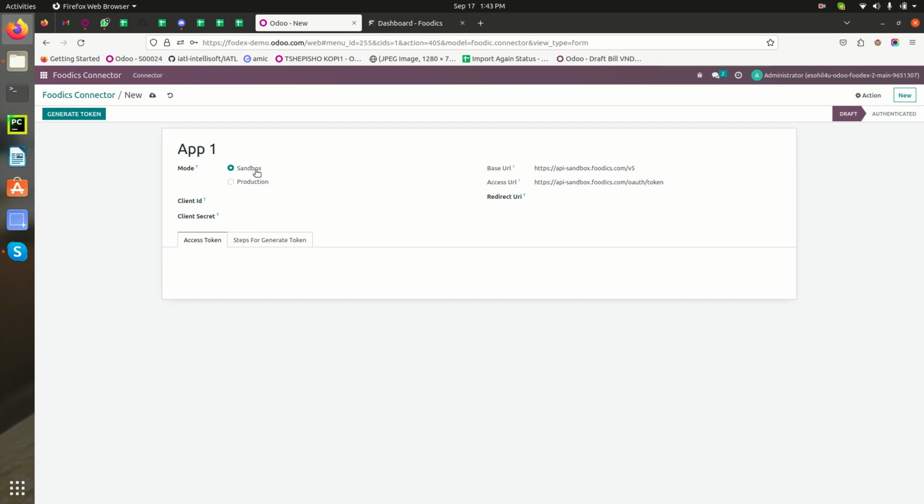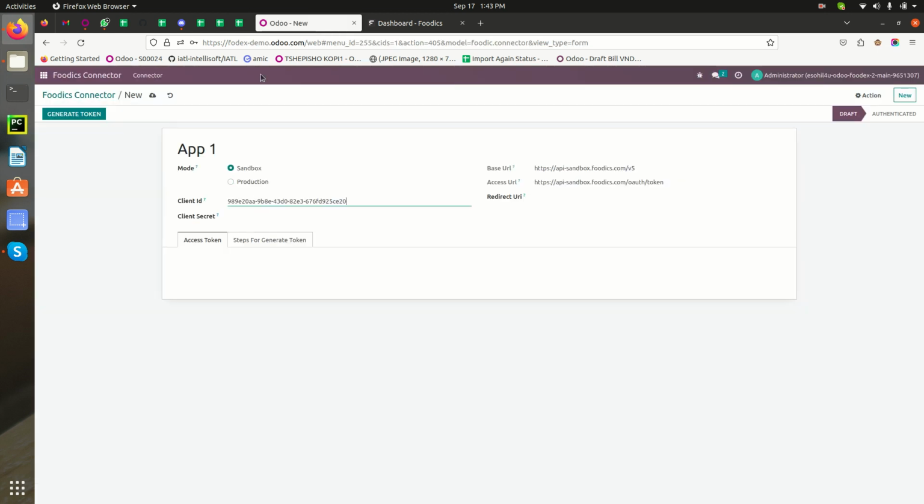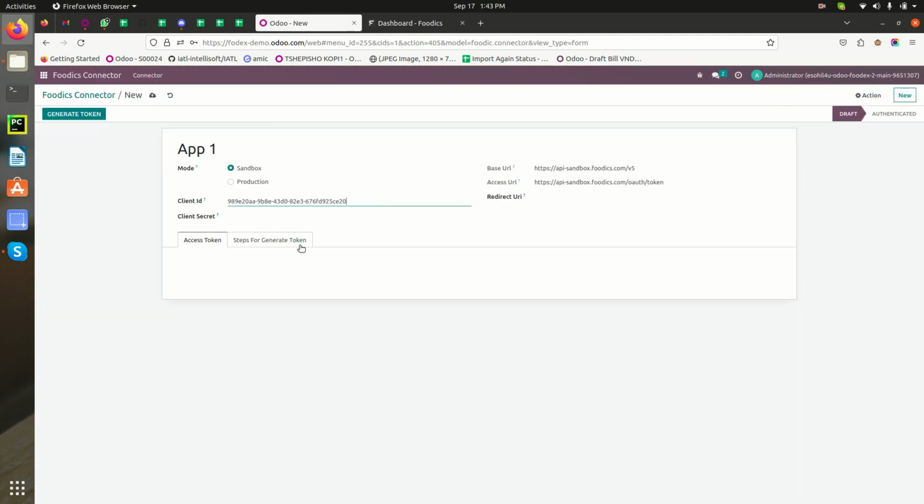Then the client ID and the secret key. This is the main key point which we require to call an API from Odoo to Foodics. We take the client ID from here and put it over here, and we take the secret key and add it over here. This is what we just did.